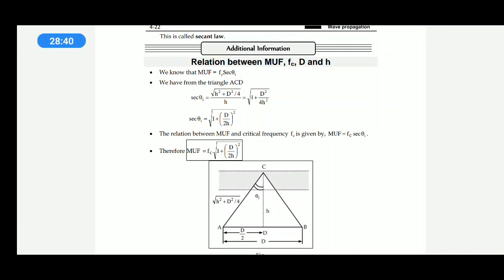Maximum usable frequency is given by Fc secant theta I. Here secant theta is equal to under root of 1 plus (d by 2h) whole square.